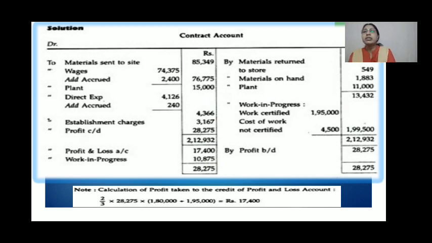So we write on the debit side, profit and loss account, 17,400. Next, the balance will go to work in progress. So to work in progress, the balance we write here is 10,875. The total is balanced there, 28,275. This is the total picture of a contract account.